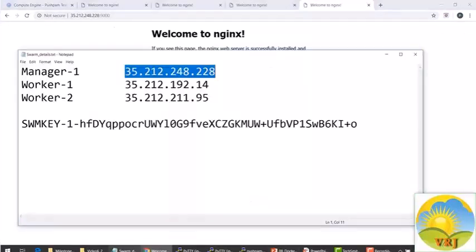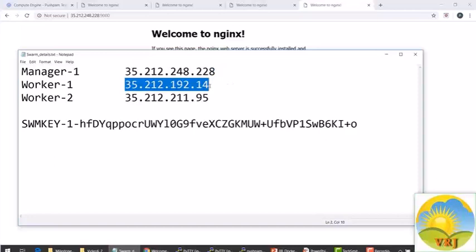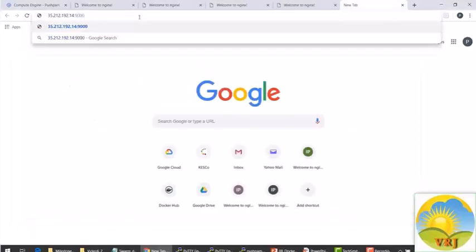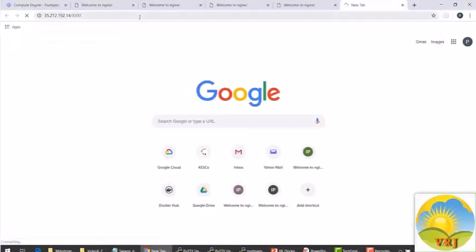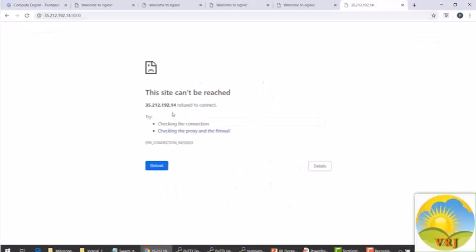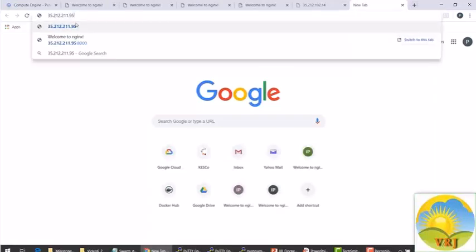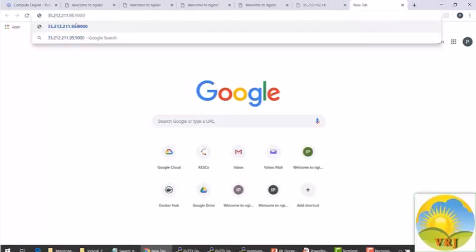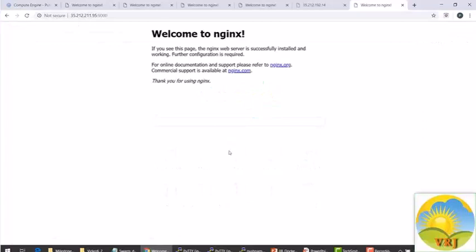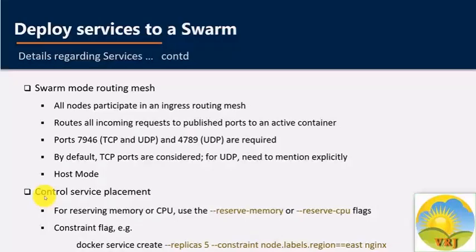Okay, so we see the Nginx is running. Now let's check on worker 1, and as expected, nothing is running on worker 1. If you try worker 2 now, okay, we see the Nginx is running there. So if you use the host mode, then the routing mesh is not applicable for the service.